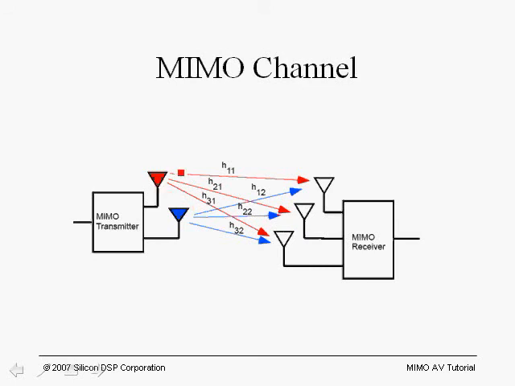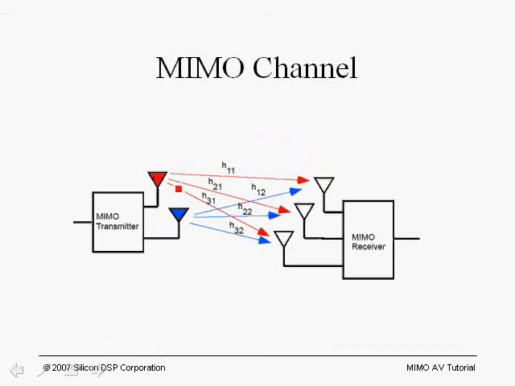So if we look at this transmit antenna here, we see that every individual receive antenna will receive energy from that transmit antenna, each one of them going through a different multipath environment and exhibiting a different multipath fading. And here we also show the case for the second antenna, and each receiver will receive energy from the second antenna, and in fact for each receive chain it receives energy from both the first transmit antenna and also the second transmit antenna, which are shown here in color.